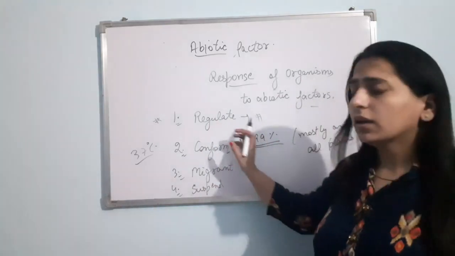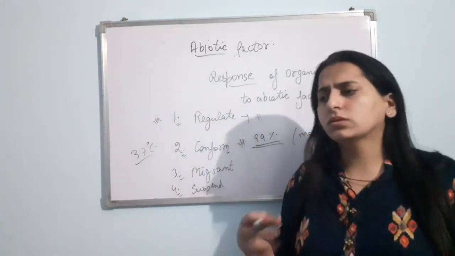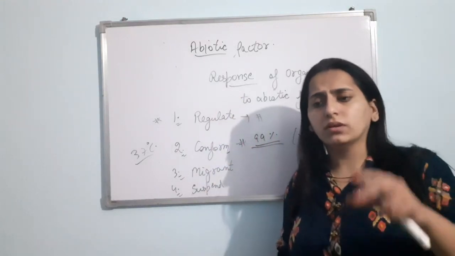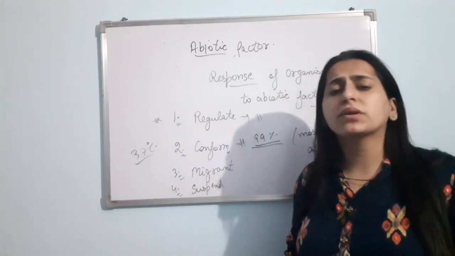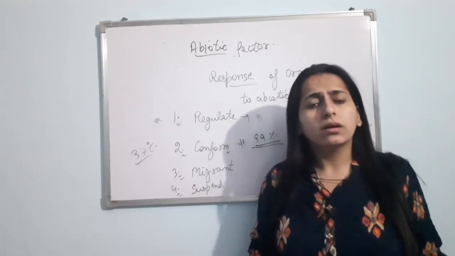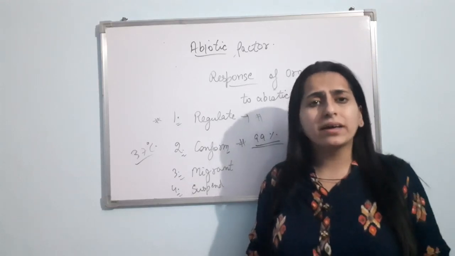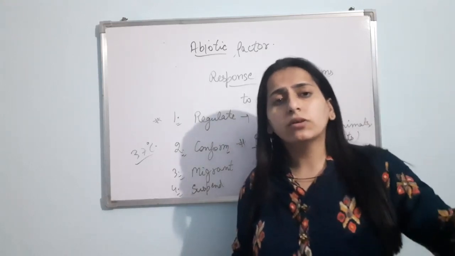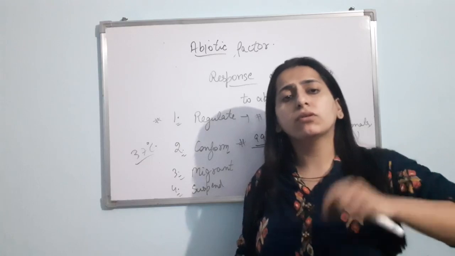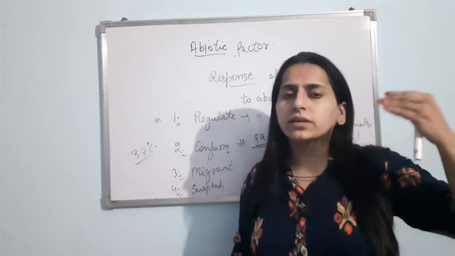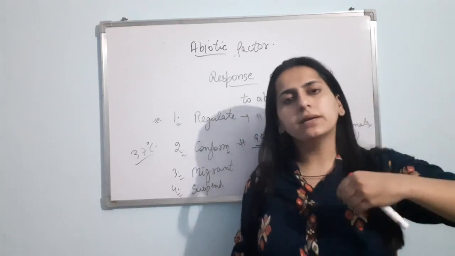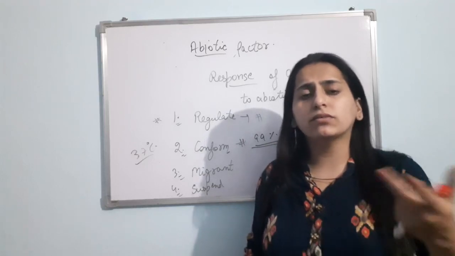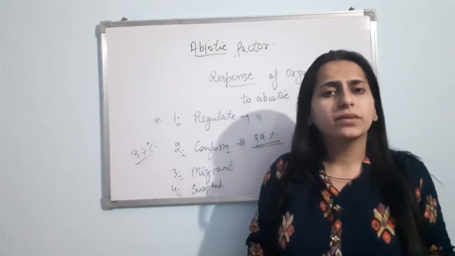Clear? If a frog is in Panipat, suppose the temperature is 30 degrees Celsius, and we take that frog to the polar regions where the temperature is zero, maybe less than zero, at that temperature the frog will die. Why? Because it cannot regulate its body temperature. If it is at 0 degrees Celsius, then the temperature of the frog's body will become 0. Am I clear? If the outside temperature is 0, the inside temperature of the frog will become 0. So now what will happen at 0 degrees Celsius? The metabolic activity of the frog will stop. So the frog will die. Am I clear?